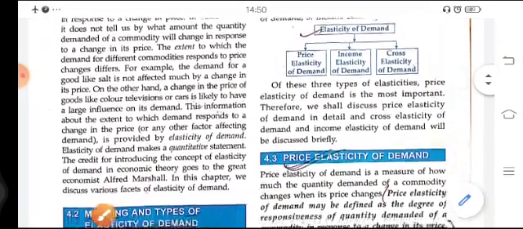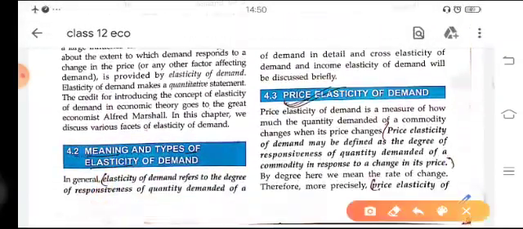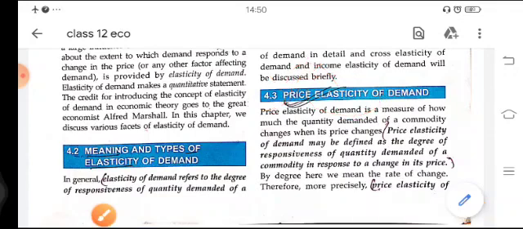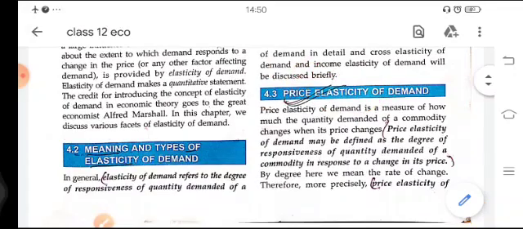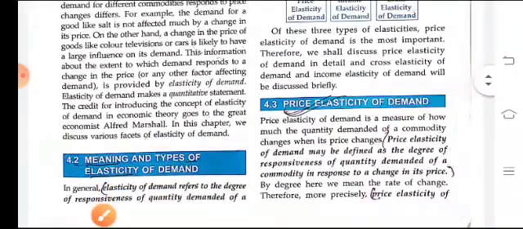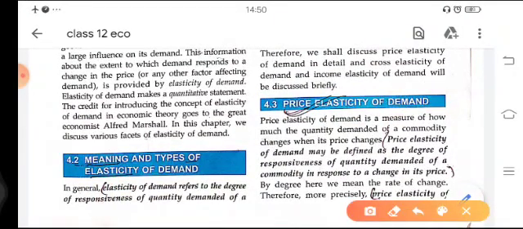First we will understand what price elasticity is. Price elasticity of demand, as is already clear, is related to the price. So let's understand the definition. Price elasticity of demand may be defined as the degree of responsiveness of the quantity demanded of a commodity to a change in its price.